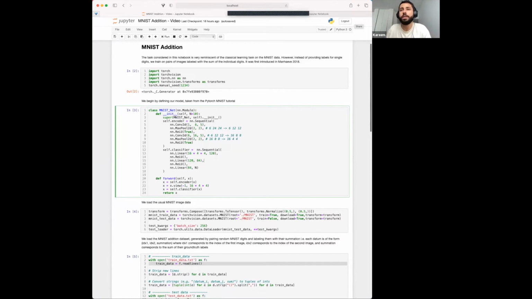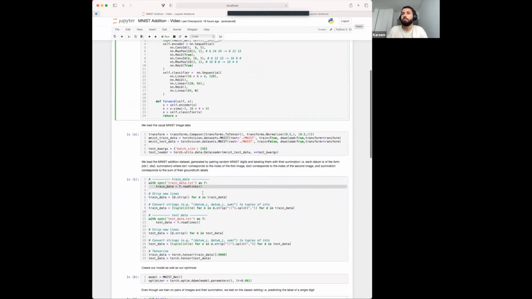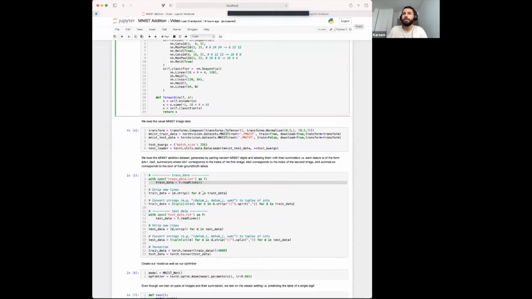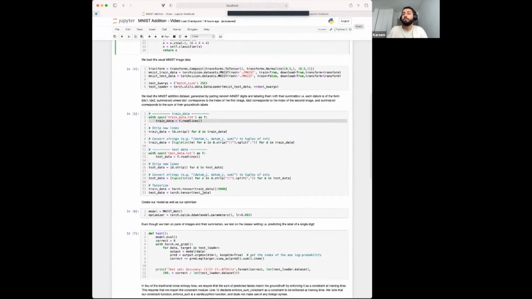So here we can see that in cell number 3, we just defined our model, which is our MNIST net. So this is the classical MNIST net taken from the PyTorch MNIST tutorial. In cell 4, what we do is we load our MNIST image data. Again, nothing too special yet. In cell number 5, what we do is we read our MNIST addition data set.